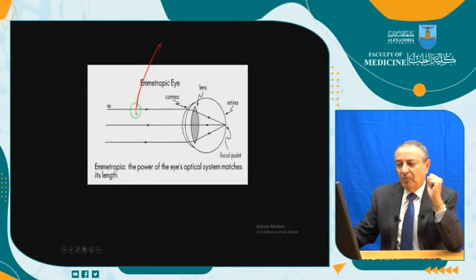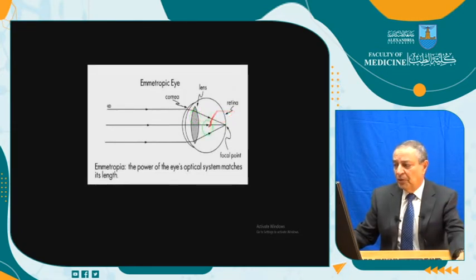The rays coming from infinity are refracted by the cornea and lens, and these are the main refractive media of the eye in order to be focused in a point on the fovea, which is the most sensitive point of the retina. Let us see what are the factors in this refraction. You will see that the most important factor is the anteroposterior diameter of the eye.